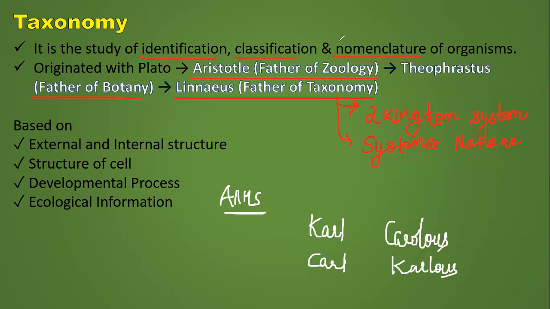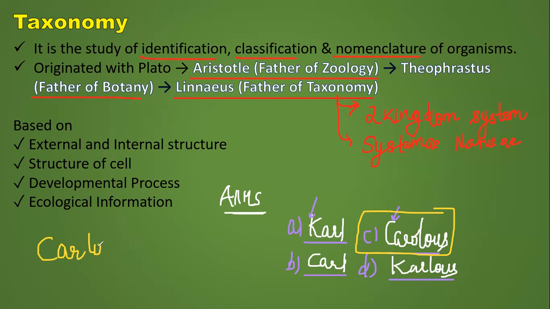So guys, just comment on the chat box whether the correct term is option A, B, C, or D. Whether it is Carl Linnaeus or Carolus Linnaeus. Whether it is K or C. Yes, without any doubt, you will say it is Carolus Linnaeus. So whenever you are studying, you must study it as Carolus Linnaeus. Okay, Carolus Linnaeus. That's fine.